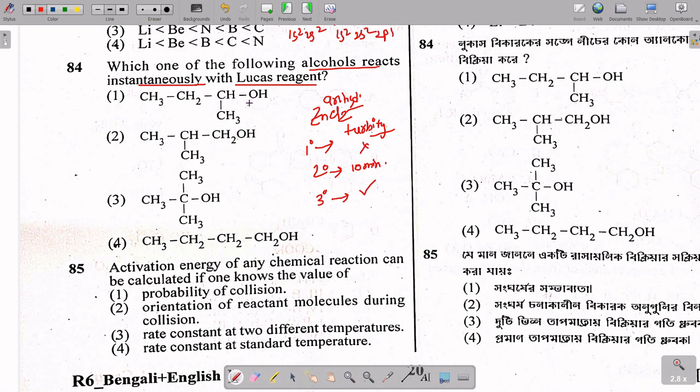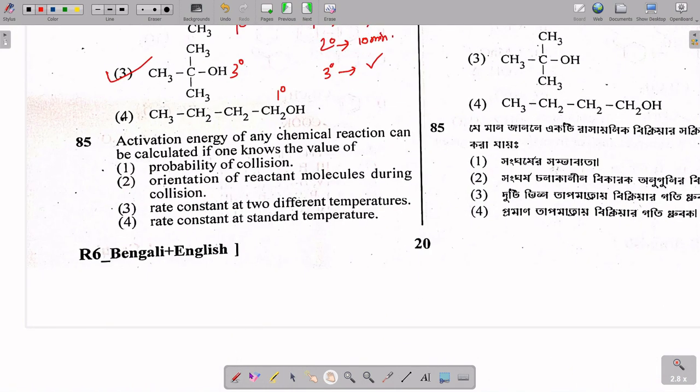So here it is said that Lucas reagent reacts instantly. So this is a 2 degree alcohol, this is a 1 degree alcohol, this is a 3 degree alcohol, and this is a 1 degree alcohol. So the 3 degree alcohol is option 3, and option 3 is the answer actually. So let's move to the next question.